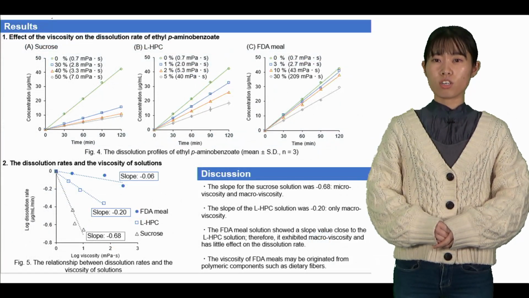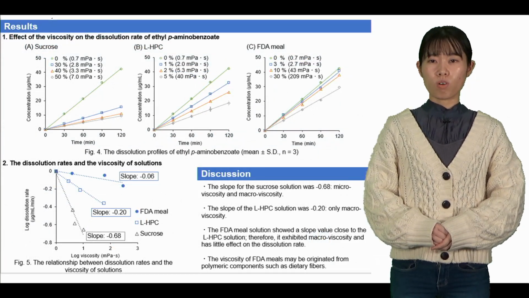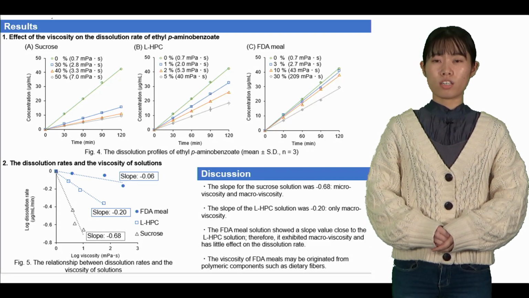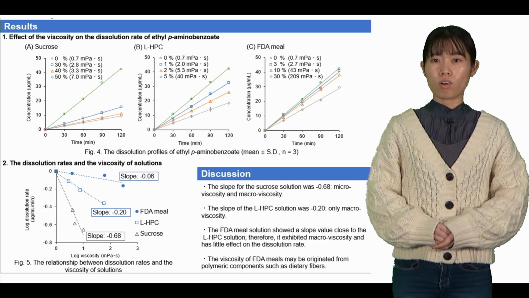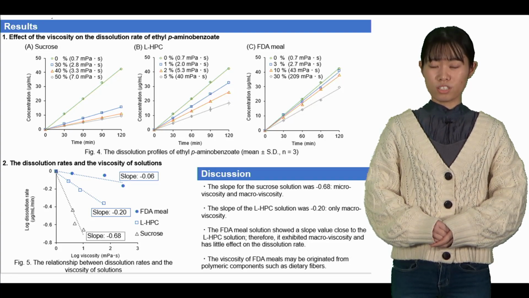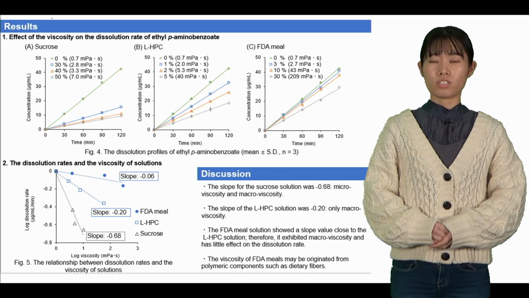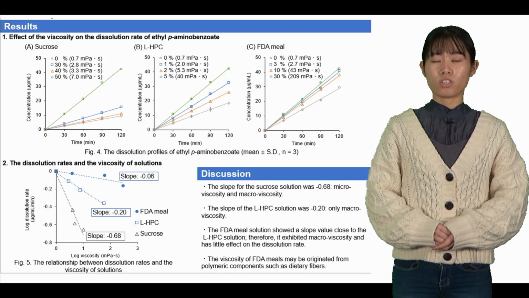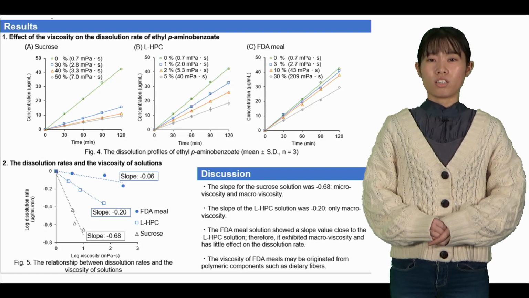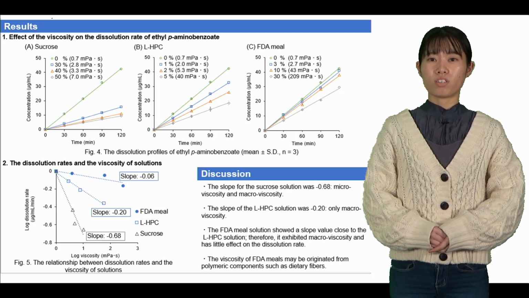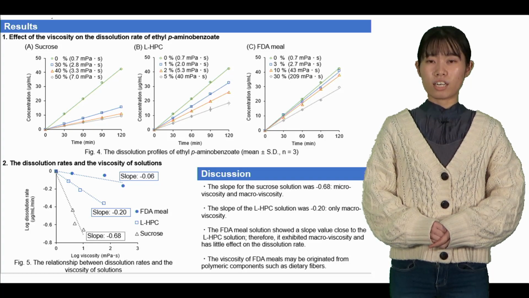Next, I'd like to talk about the results. Figure 4 shows the effect of viscosity on the dissolution rate of ethyl para-aminobenzoate. The vertical axis shows the drug concentration, and the horizontal axis shows the time. And figure 5 shows the relationship between dissolution rate and the viscosity of the solution. The vertical axis shows the dissolution rate calculated from figure 4, and the horizontal axis shows the viscosity of the solution.